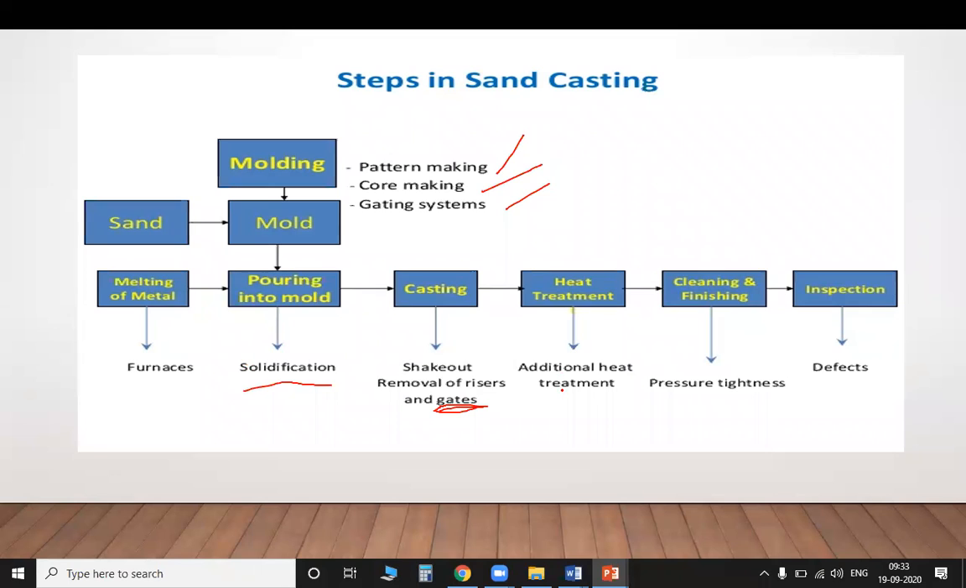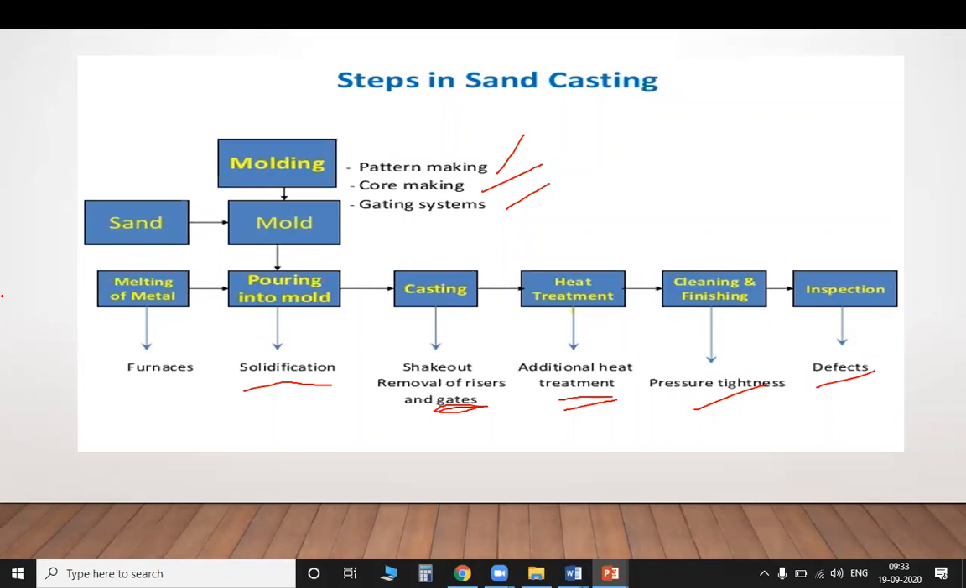And next, heat treatment. Additional heat treatment is to be taken. Then cleaning and finishing, the pressure tightness, and the inspection. So in inspection, what are the different types of defects you will get? The blowholes, the cracks, the different types of shrinkages, different types of holes.